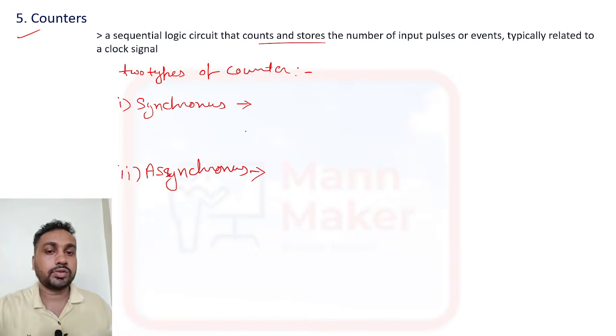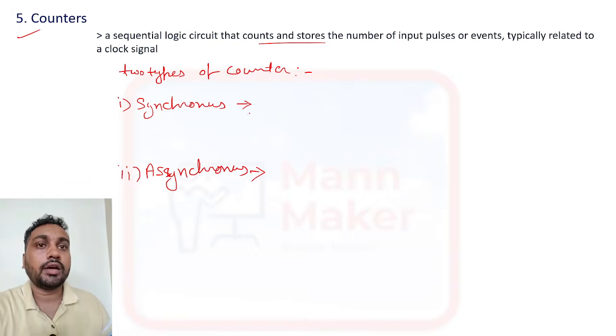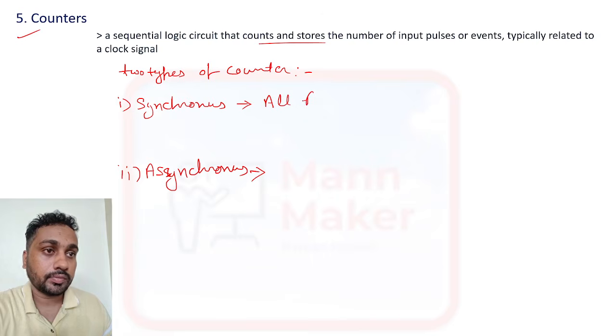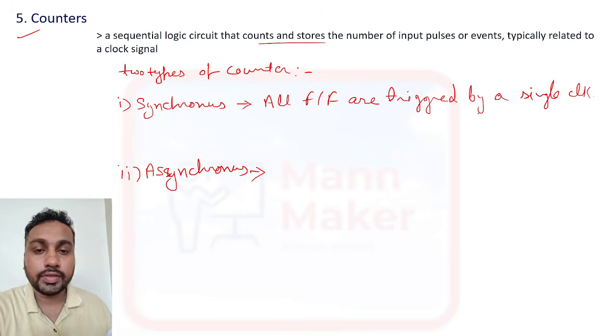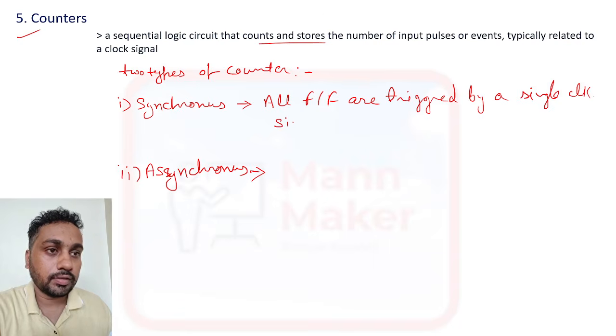So in synchronous, what happens? In synchronous, all flip flops are triggered by a single clock signal simultaneously.